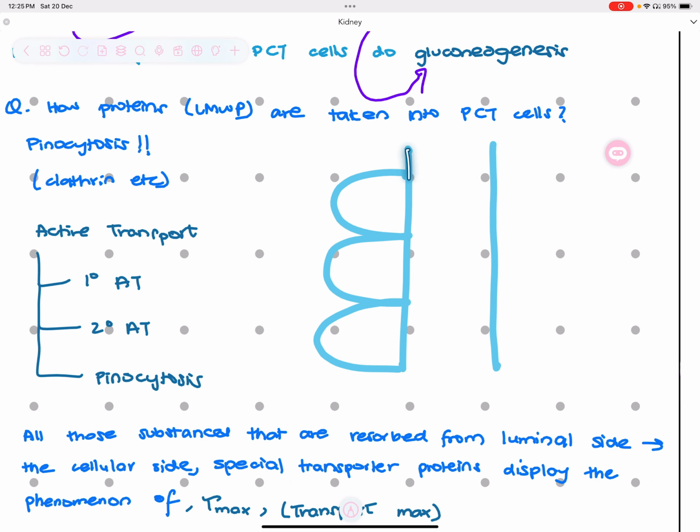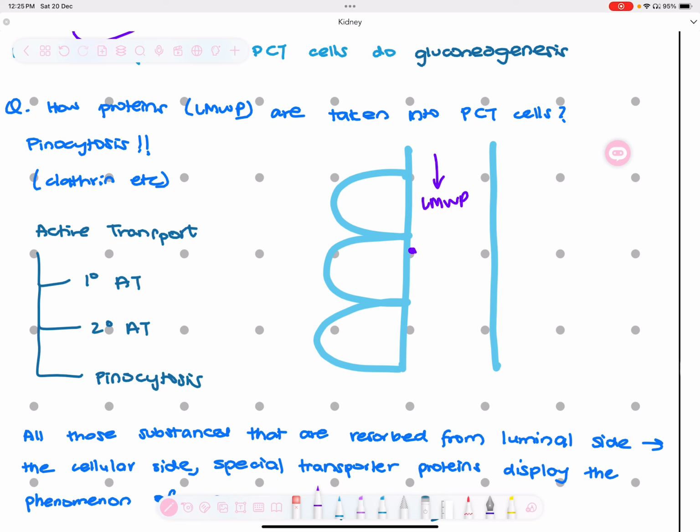Now pinocytosis, what is pinocytosis? This is your tubular lumen, and these are your proximal convoluted tubule epithelial cells. From outside you have the plasma proteins, the small plasma proteins, the low molecular weight proteins, let me write that. Now what happens is these low molecular weight proteins will come and start attaching on this side of the epithelium. This is the luminal membrane, right? Luminal, on which you have these enfoldings, the brush border.